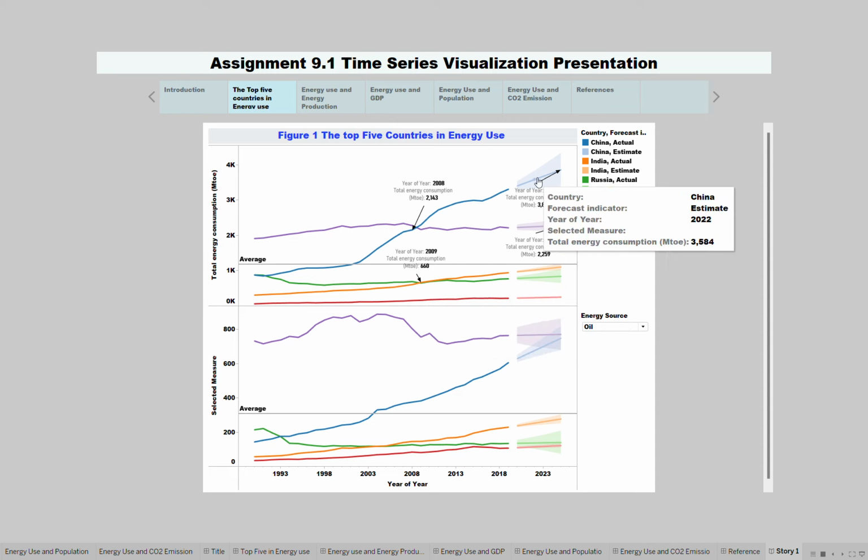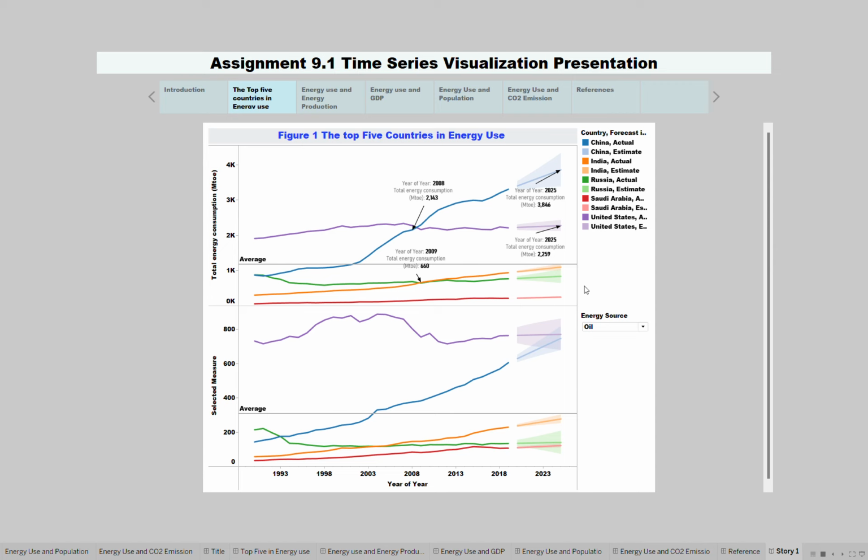And as you can see from the forecast from Tableau, it shows that for the year 2025 the total energy consumption for China will be 3,846 million tons of oil equivalent, and for the United States it will be 2,259 million tons of oil equivalent.